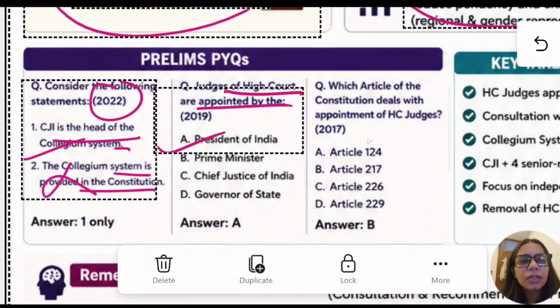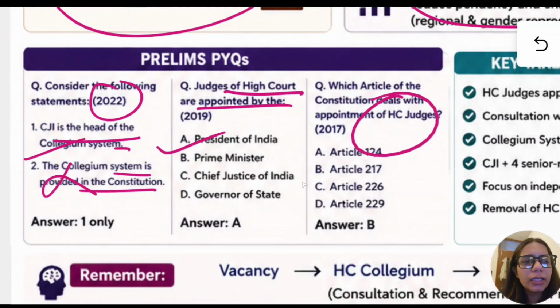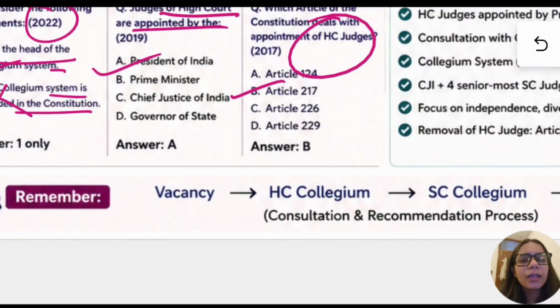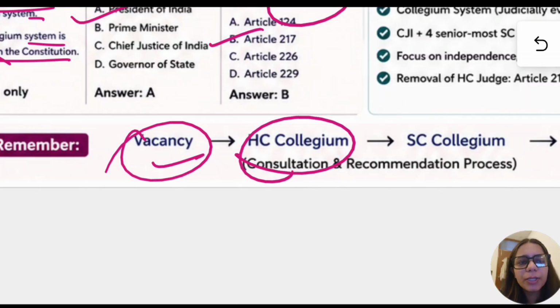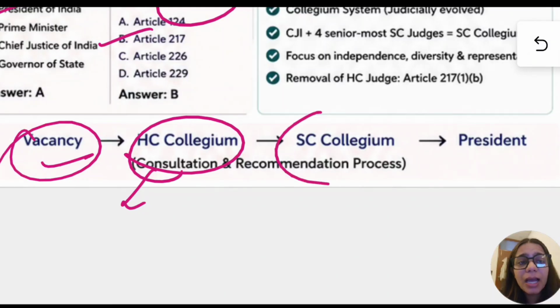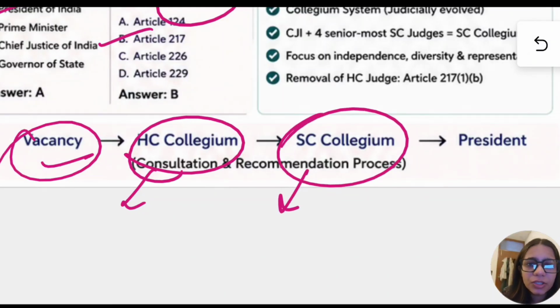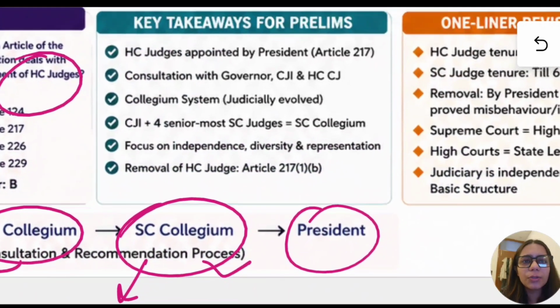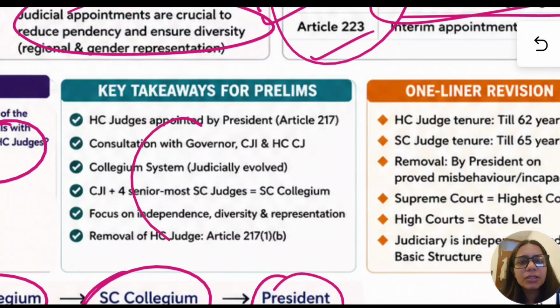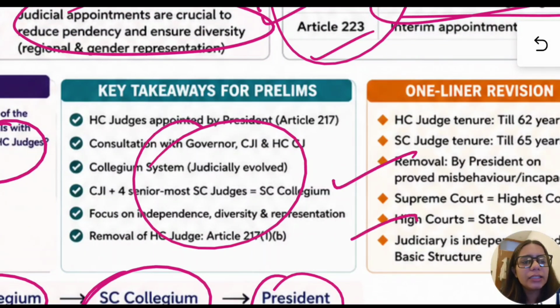Now this is article 270. Now what is to be done when there is a vacancy? We see that whenever there is a vacancy, there would be an HC collegium, which will have the CJI and two other HC judges. Then there will be an SC collegium, the CJI and four other judges. Then they will recommend it, and the President will appoint upon consultation of whom? The CJI, the Chief Justice of the High Court, and the Governor. This is how the process is done. Now we have discussed all this already, and these as well.